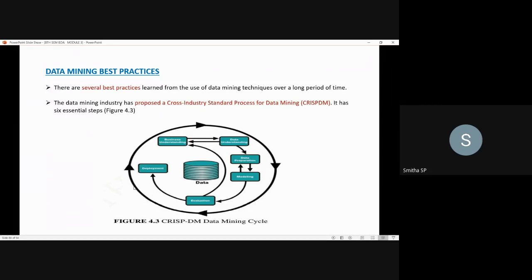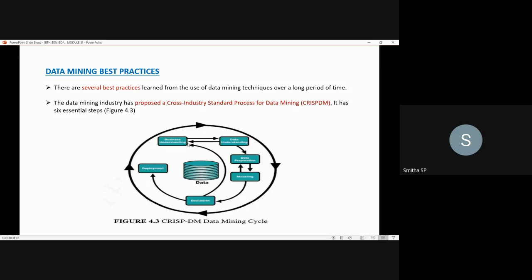If you observe this figure, those steps have been represented in it. Here you can see the six essential steps, which are business understanding, data understanding, data preparation, modeling, evaluation, and deployment.